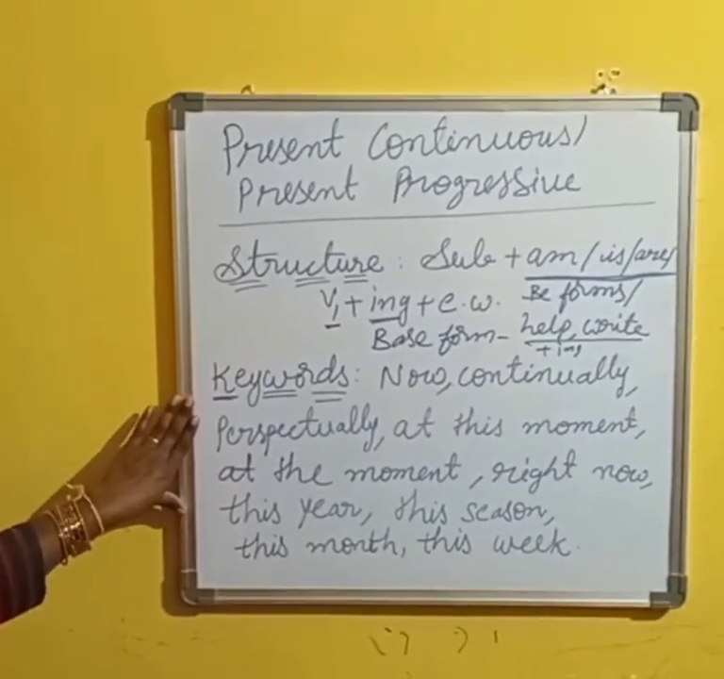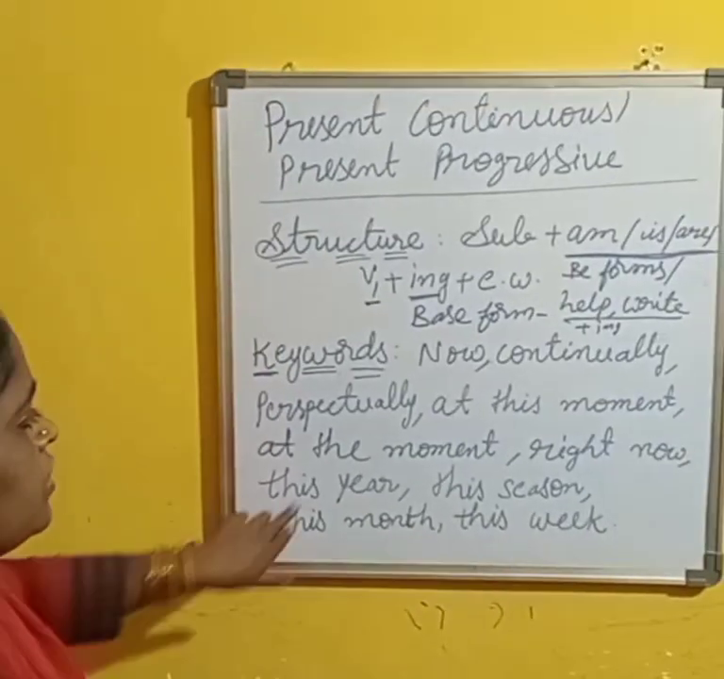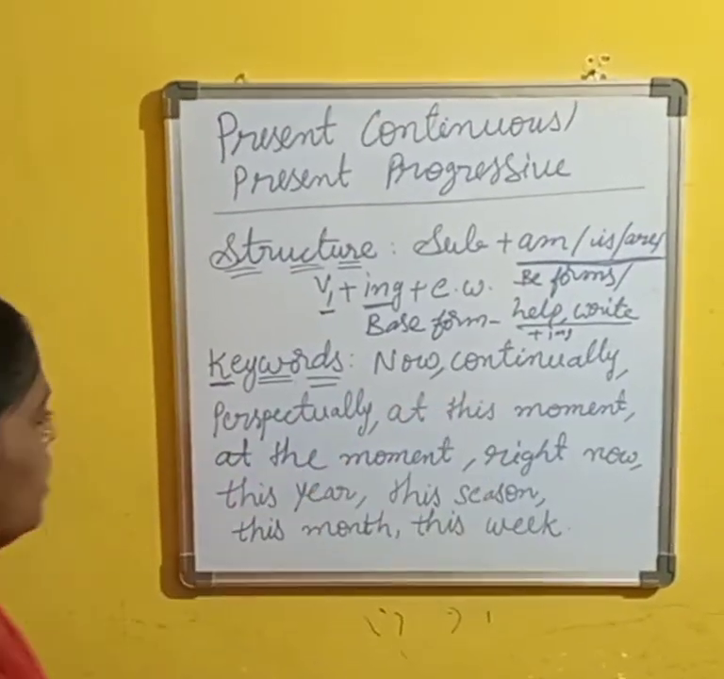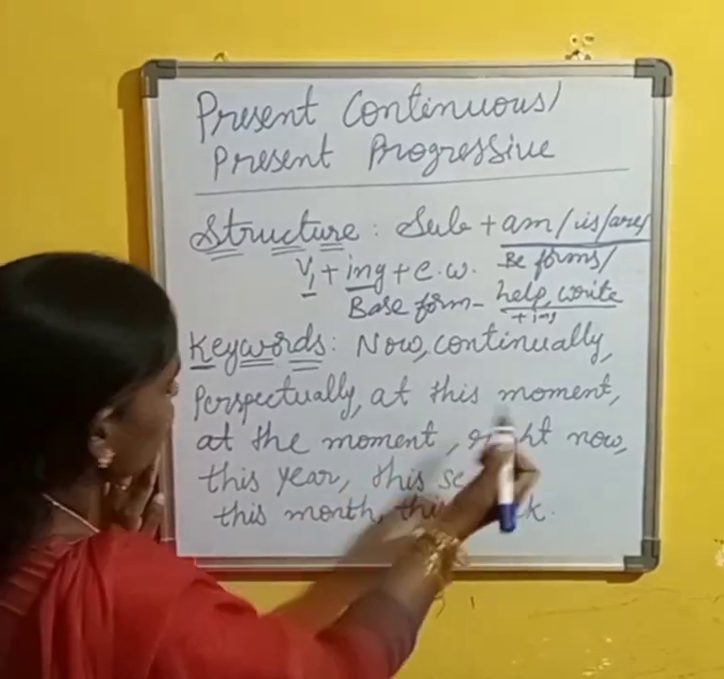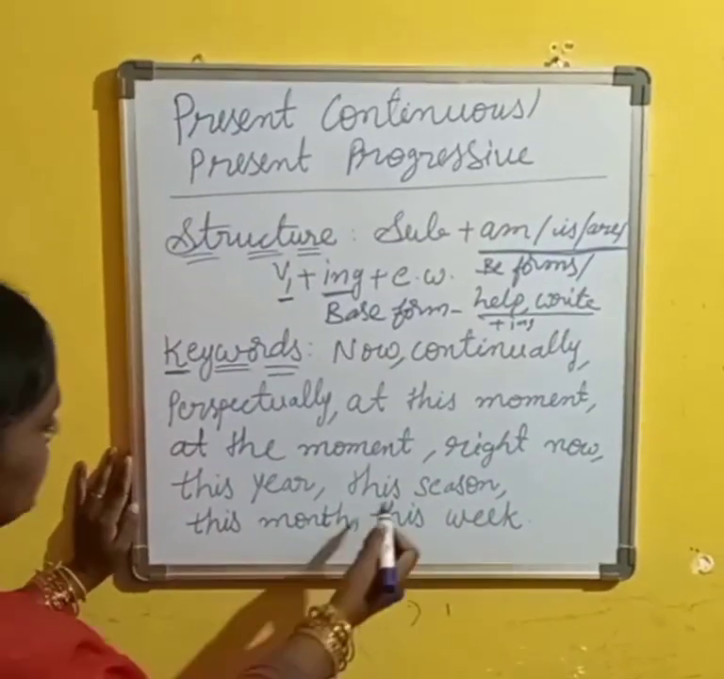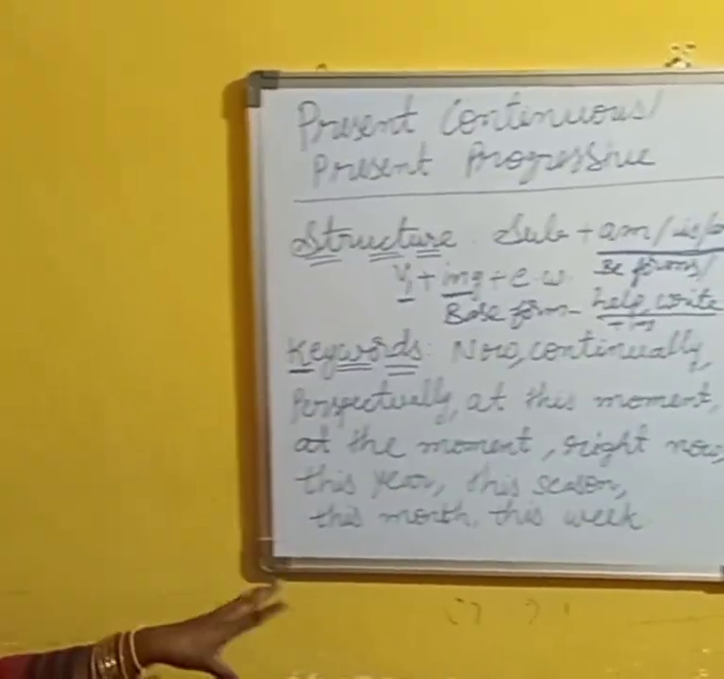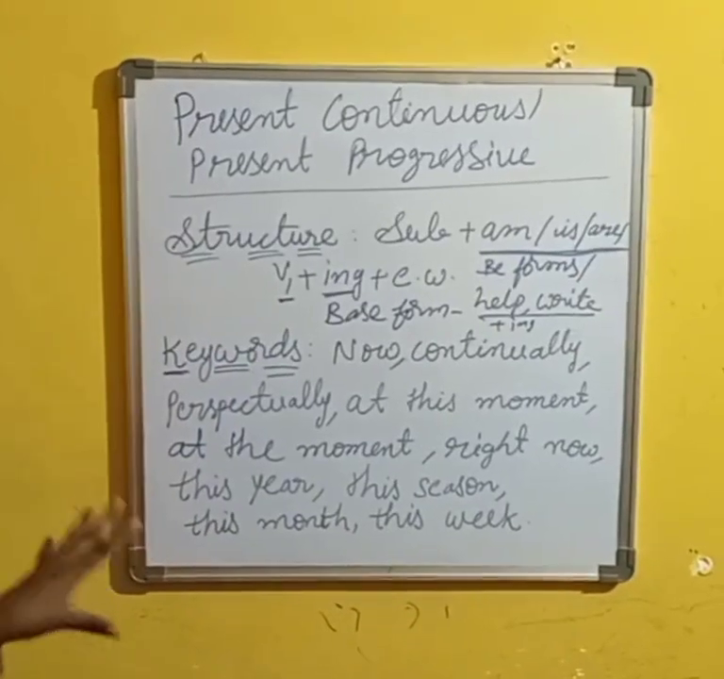So to identify the present continuous, some keywords are there. See some keywords: now, continually, at this moment, at the moment, right now, this year, this season, this month, and this week. So these are some keywords to identify present continuous.